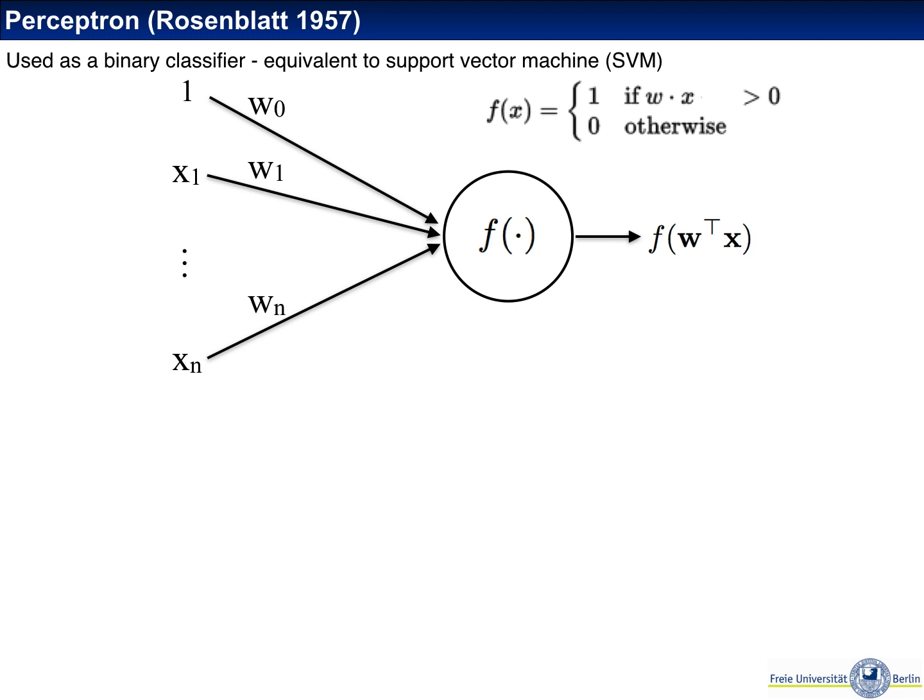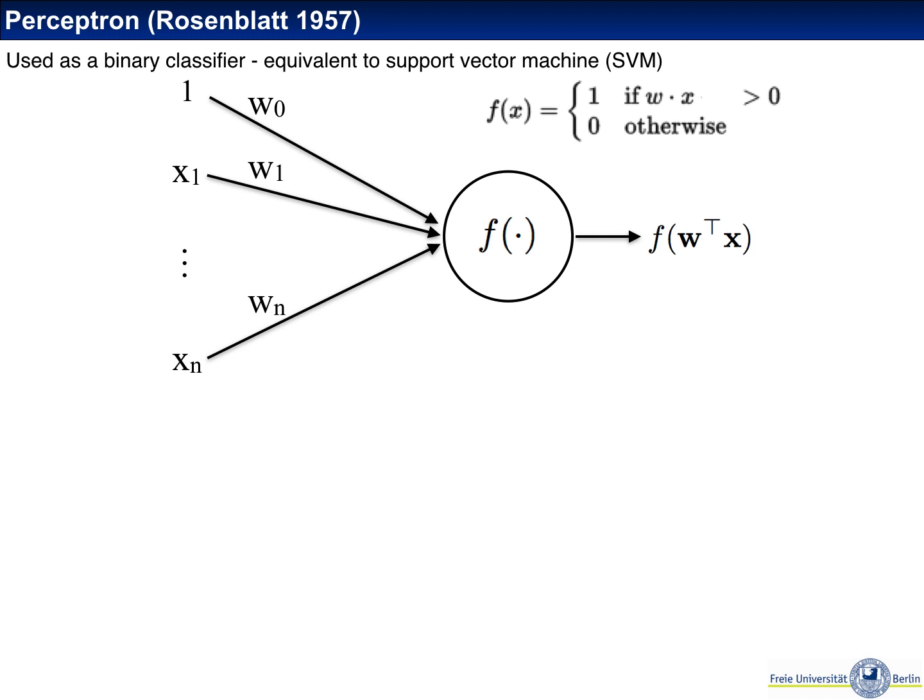Now, let's come to the simplest neural network, a single neuron. That idea was developed by Rosenblatt in 1957, and it's called a perceptron. A perceptron is a binary classifier.